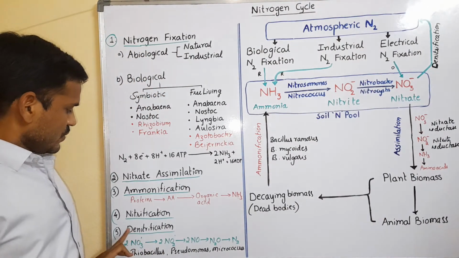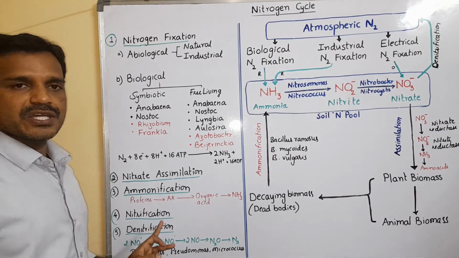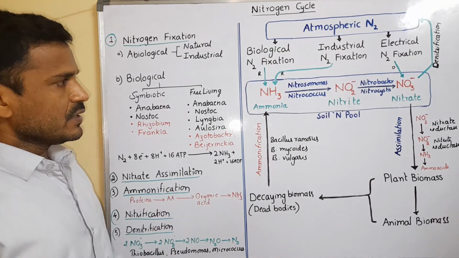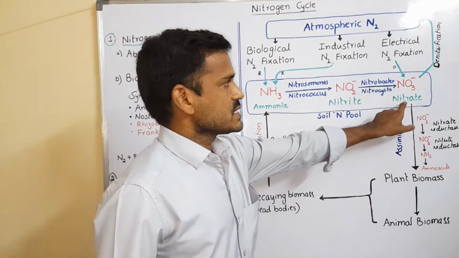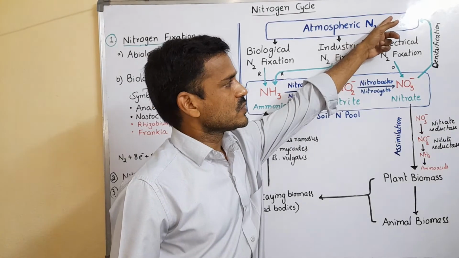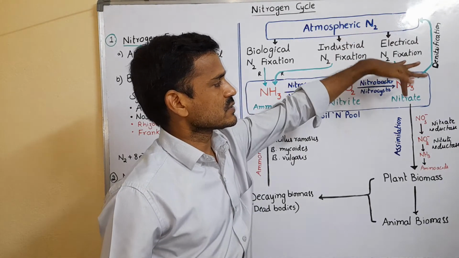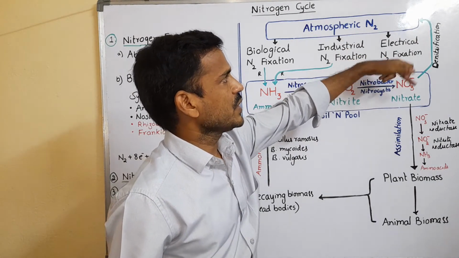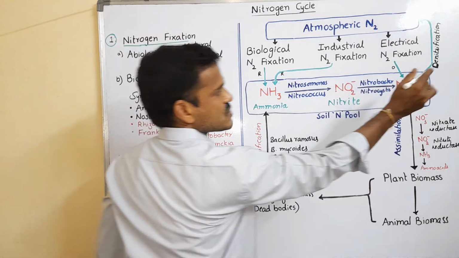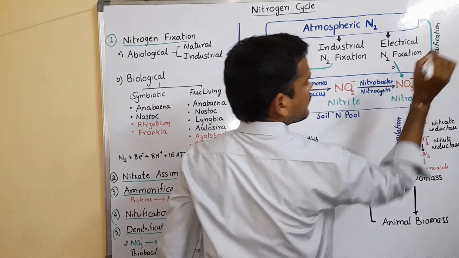Next, the fifth and last step is denitrification. In the denitrification step, nitrate is converted again into atmospheric nitrogen. Oxygens are removed, so it is a reduction step.